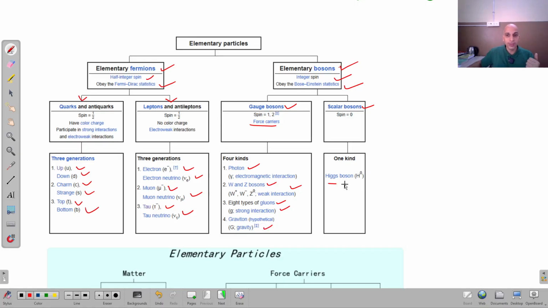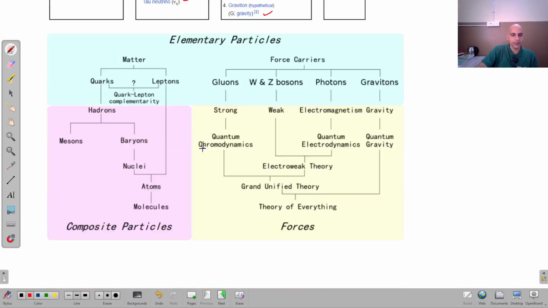And Higgs bosons are known as scalar bosons, right? It has different properties, so I am not going into all that, but you have to remember that this is also a way of classifying these elementary particles, and we can say these are fundamental particles also. This one and these ones, right? Now you can further see down the classification of one more type of elementary particle. Here matter and here force carrier.